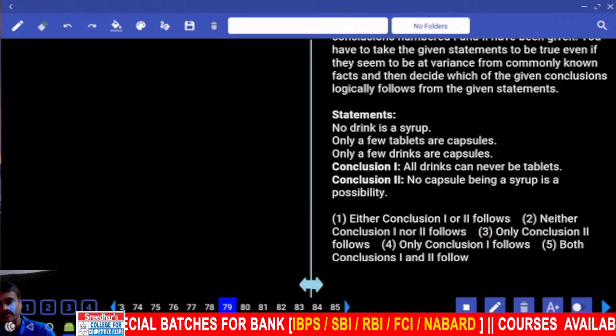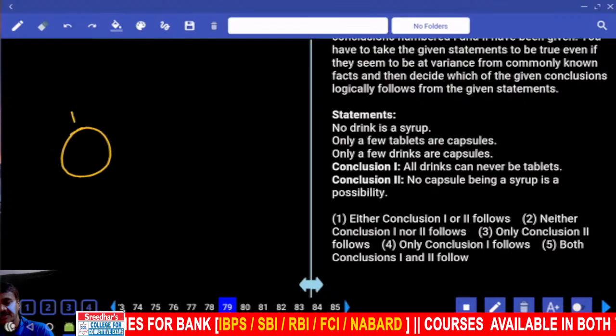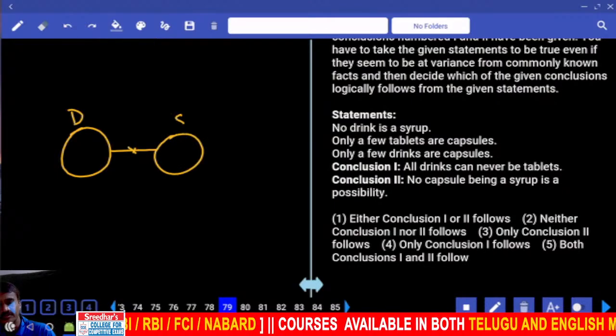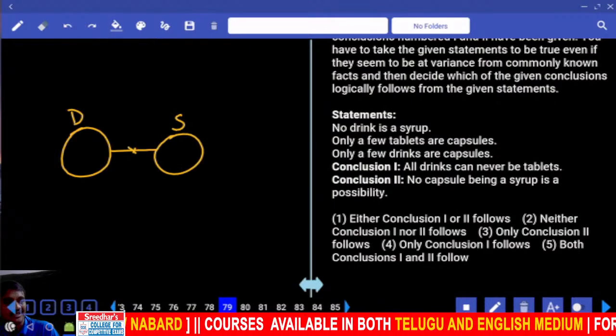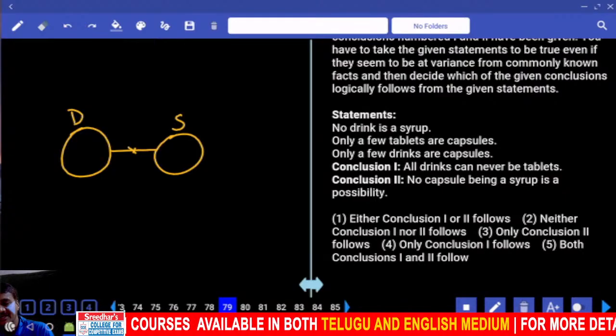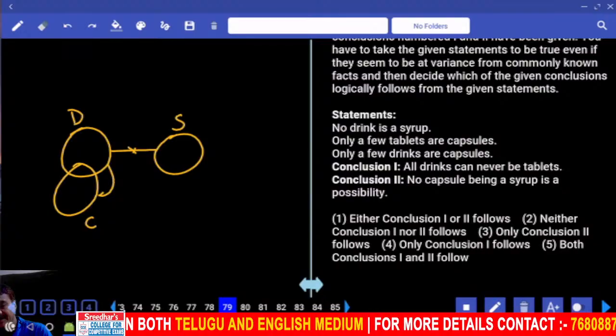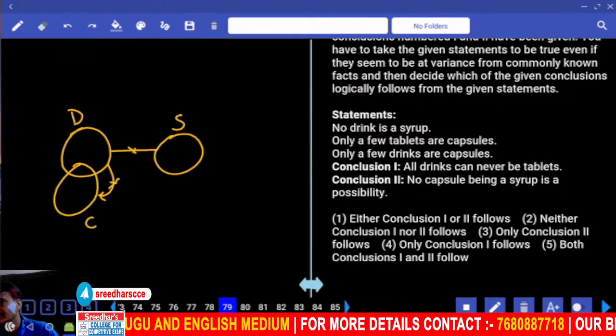No drink is syrup. Now this is drink and this is syrup. No intersection between drink and syrup. No drink is syrup. And only a few tablets are capsules. Only a few drinks are capsules. Only some of the drinks are capsules, but not all. And a drink cannot be part of capsule.